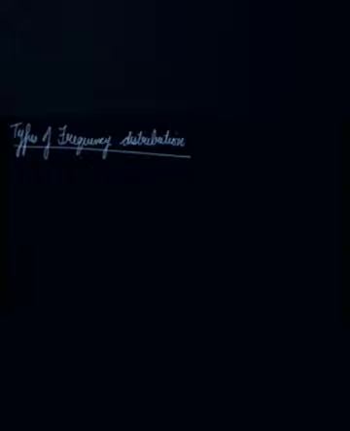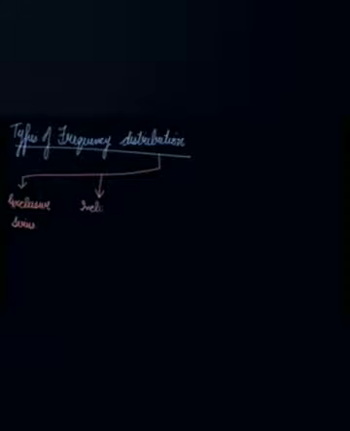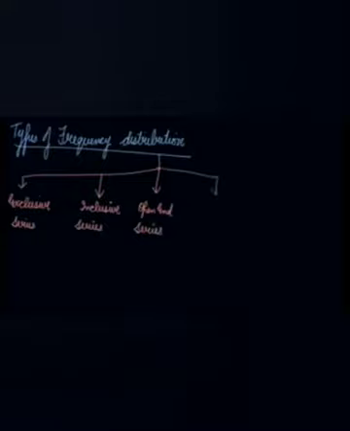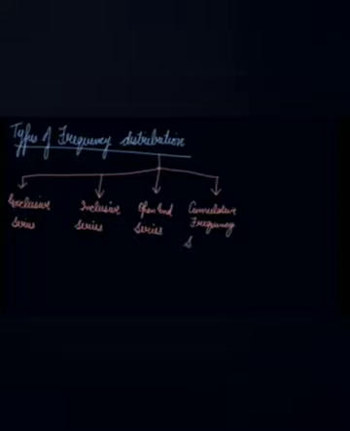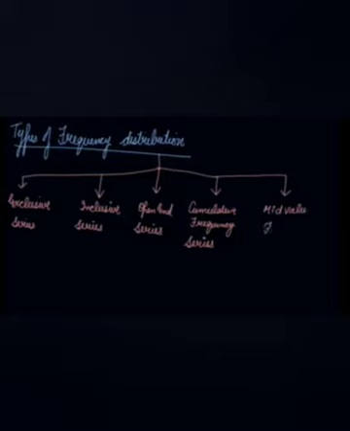We will be studying about the types of frequency distributions. Now we have 5 types of frequency distribution, that is exclusive series, then comes your inclusive series, then it is your open-ended series, then comes your cumulative frequency series, then comes your mid value frequency series.